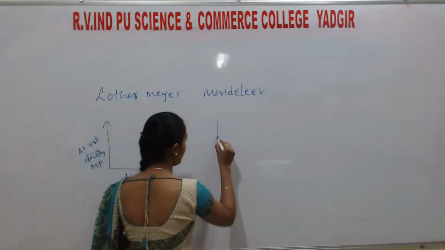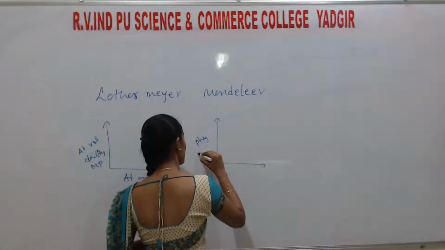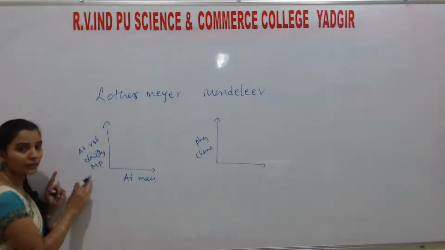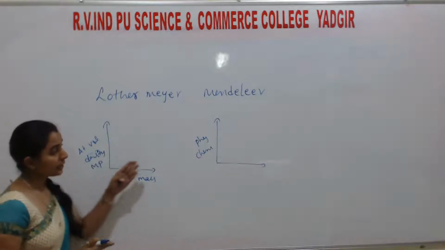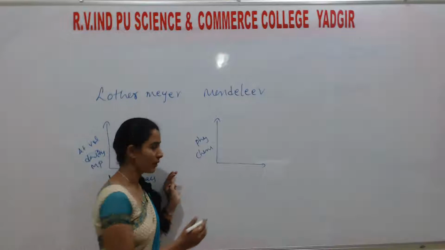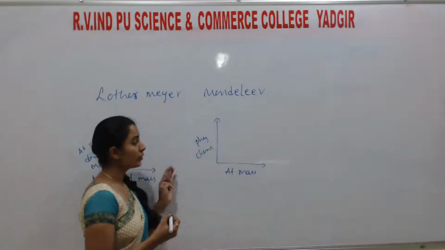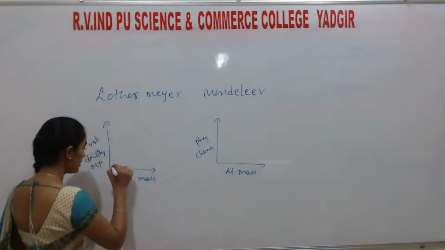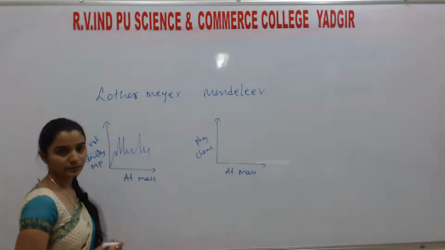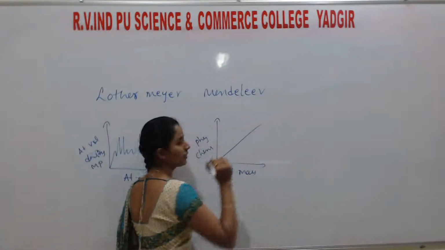Mendeleev tried to arrange both chemical properties and physical properties, drawing graphs for physical as well as chemical properties with respect to atomic mass. When both of them drew the graphs, one got variation in the graphs, but the other got an increase.